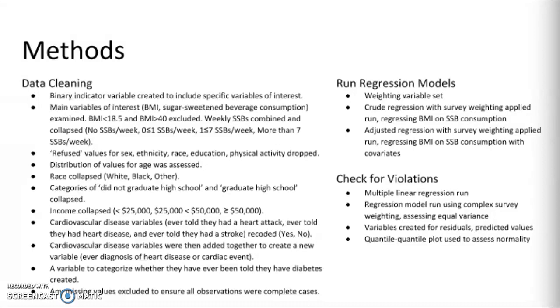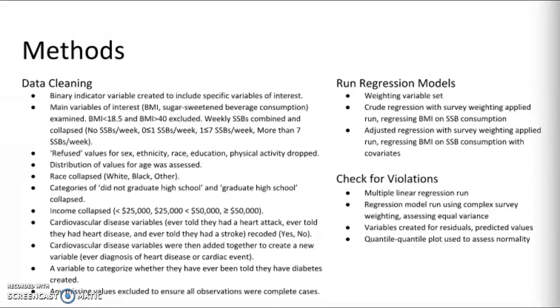Next, regression models were run. The weighting variable was set. The crude regression with the survey weighting applied was run, regressing BMI on sugar-sweetened beverage consumption. The adjusted regression with survey weighting applied was run, regressing BMI on sugar-sweetened beverage consumption along with all other covariates.